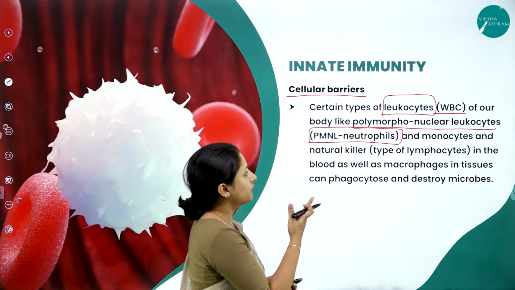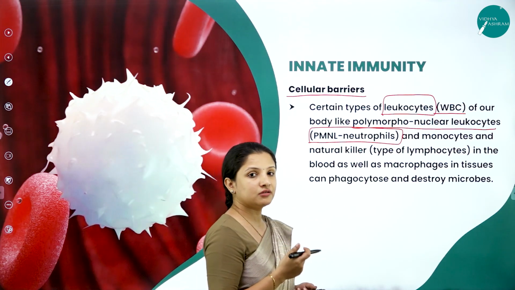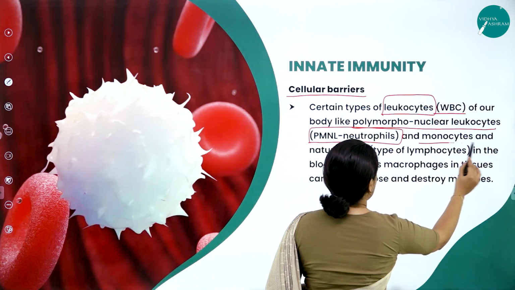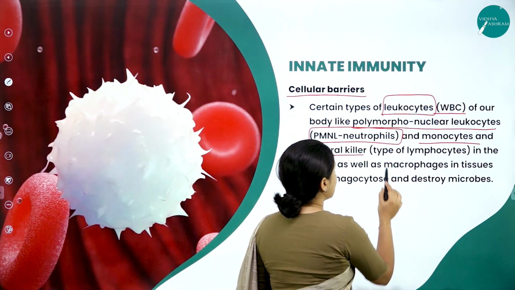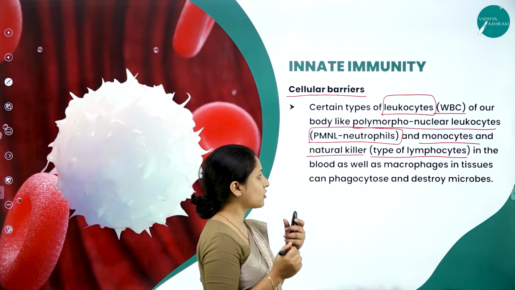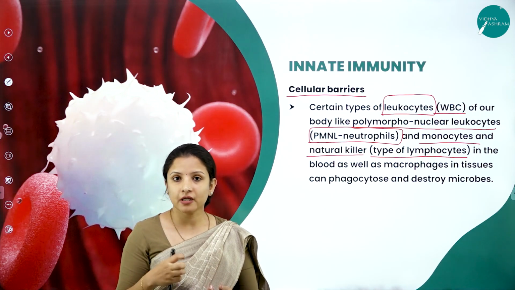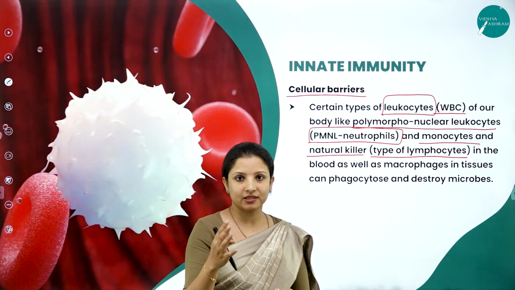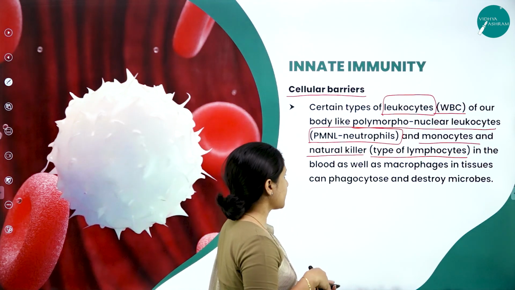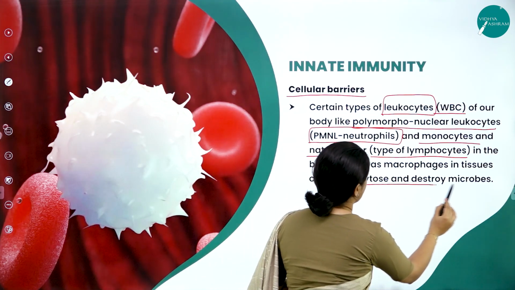So polymorphonuclear leukocytes are the best example for a cellular barrier, and also there are some monocytes and natural killer cells, a type of lymphocytes, like the B lymphocytes and the T lymphocytes, which are also capable of killing or engulfing the pathogens or infectious agents that enter into a body. They are capable of phagocytosing and destroying the microbes.